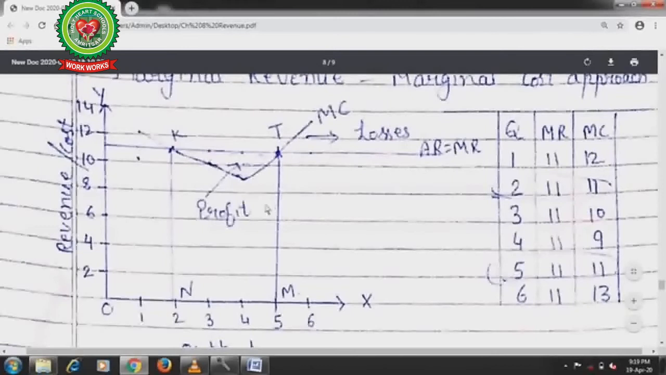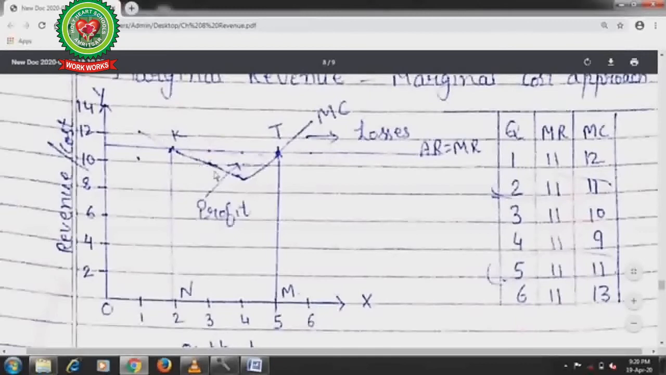So in the area NM, when the production was of 2 units till 5 units, the producer can earn the profits. But before this, there are losses. Both sides there are losses. First point we will not consider as an equilibrium point, because it does not satisfy the conditions of the marginal cost and marginal revenue approach. Second condition, that the marginal cost curve cuts the marginal revenue curve from below, but here it cuts the marginal revenue curve from above. That's why both the conditions are not satisfied. We will not take it as an equilibrium point.